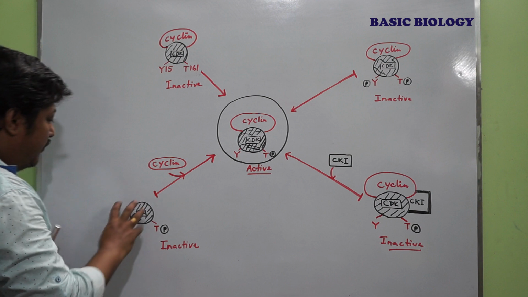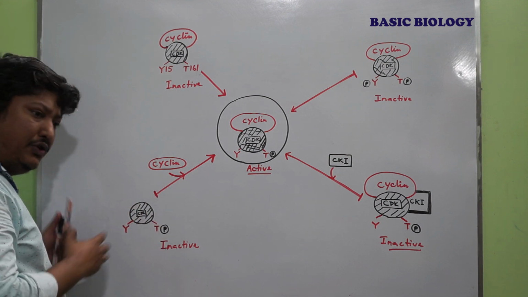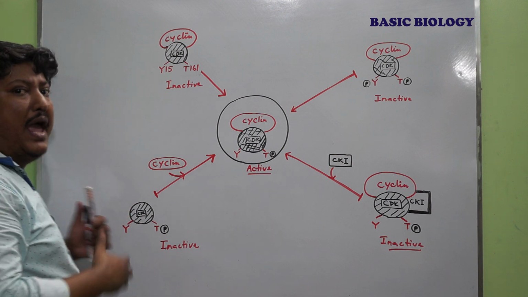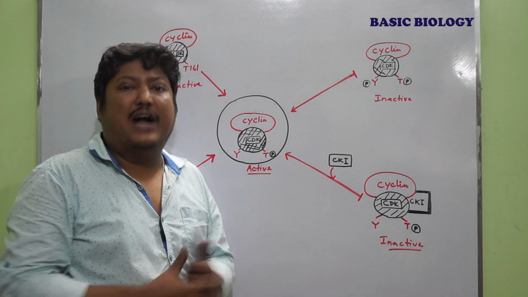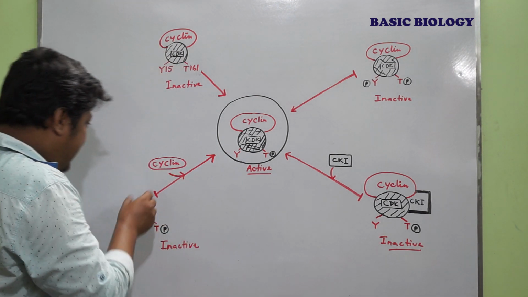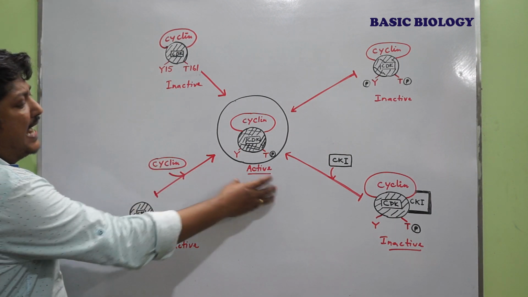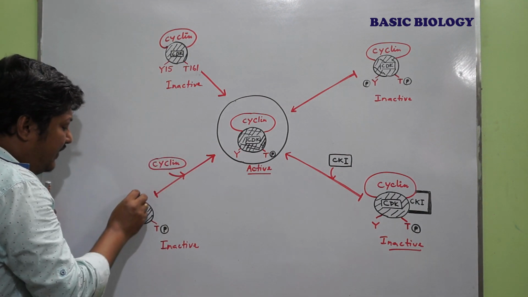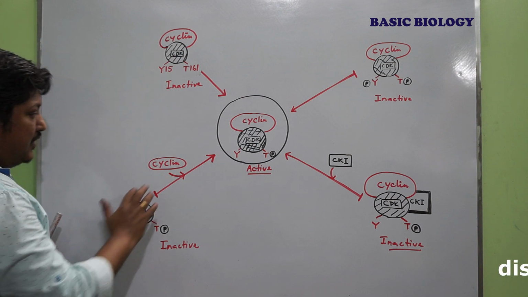In the second condition, when only the CDK is present and no cyclin is available, it is inactive, because CDK is unable to activate any phosphorylation mechanism and has no kinase activity. So when the cyclin is attached with the CDK, that leads to an active product, because cyclin will activate the substrate specific kinase activity of the CDK.